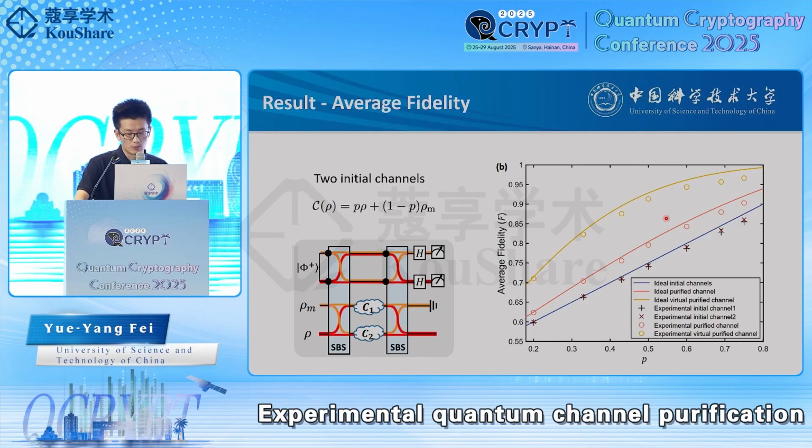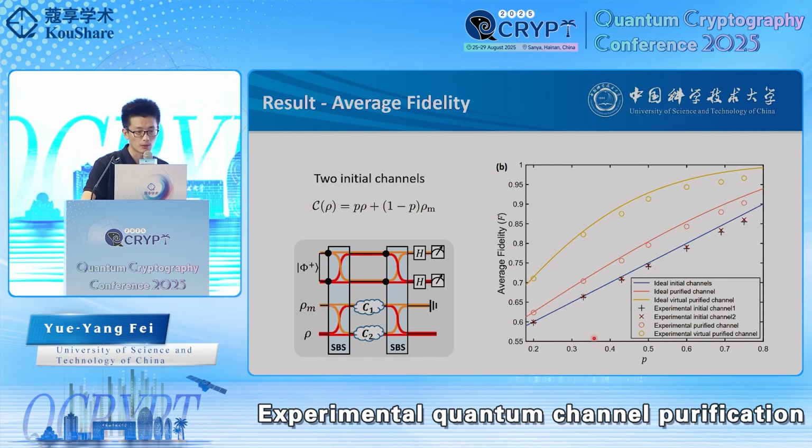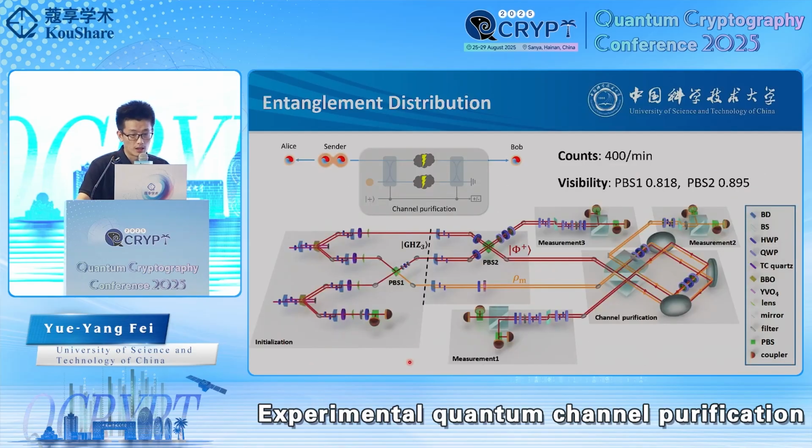Both purification methods always achieve a higher average fidelity than the initial channels, and this result shows that our experiment setup works well under different conditions and suppresses the noise effectively. And our method can work in many situations. For example, it can distribute entanglement states in quantum networks.